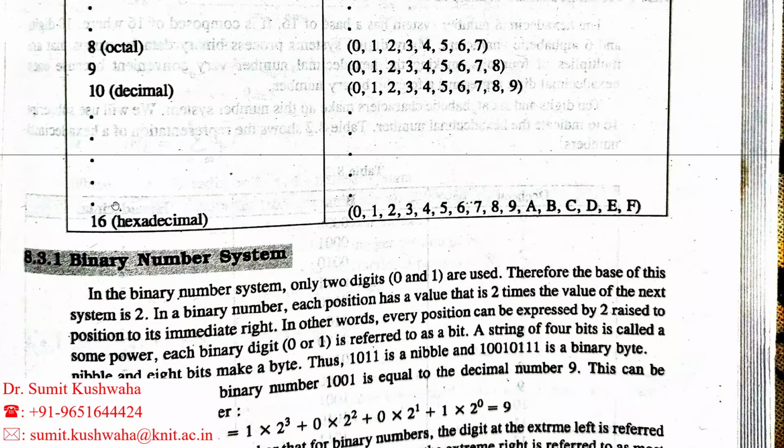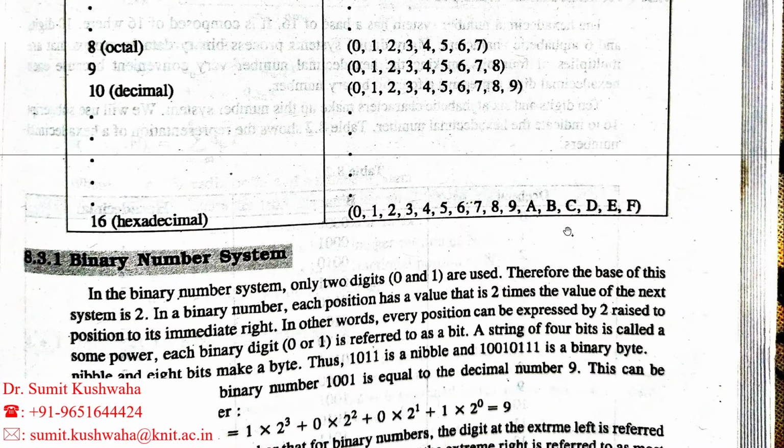So its base is 16, which means we decide the base for a particular number system with the help of how many numbers are present in that number system. We know that in the hexadecimal number system 16 numbers are present, so its base will be 16. How many numbers are present? 0, 1, 2, 3, 4, 5, 6, 7, 8, 9. After that, A, B, C, D, E, F. So the total numbers are 16.